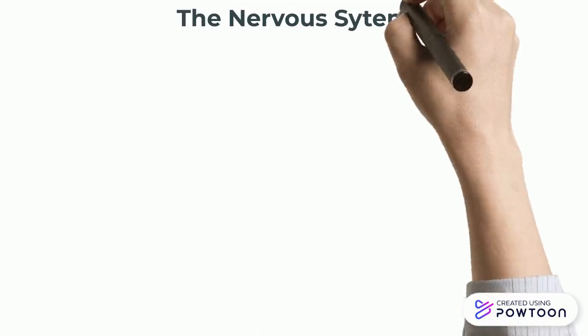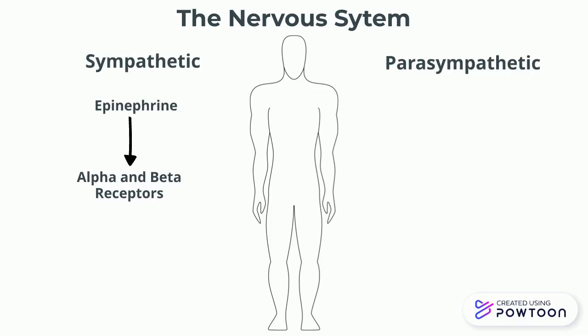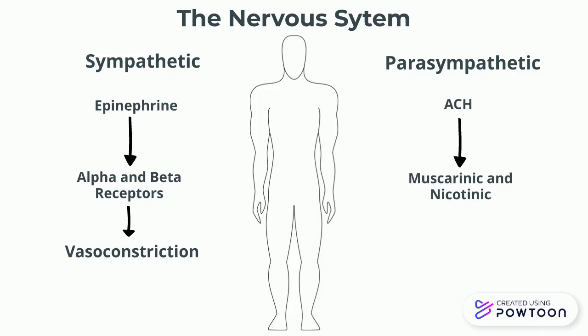The autonomic nervous system is composed of two parts, the sympathetic and parasympathetic. The sympathetic uses epinephrine to bind to alpha and beta receptors to vasoconstrict the blood vessels in the body. The parasympathetic uses acetylcholine to bind to muscarinic and nicotinic receptors, which causes vasodilation of the blood vessels in the body.